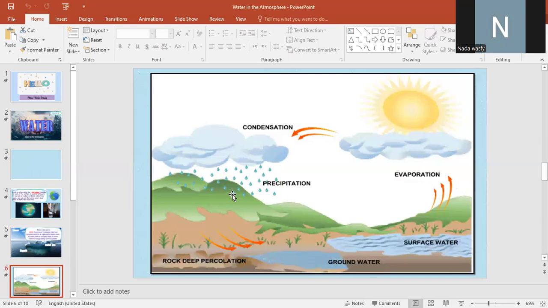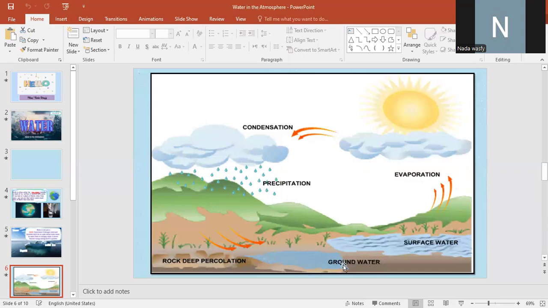Why? Because the water, after it collects in the form of clouds, falls on the earth in the form of rain that happens in the winter season. So when the water falls on the earth, it is found under the earth's crust in the form of groundwater.